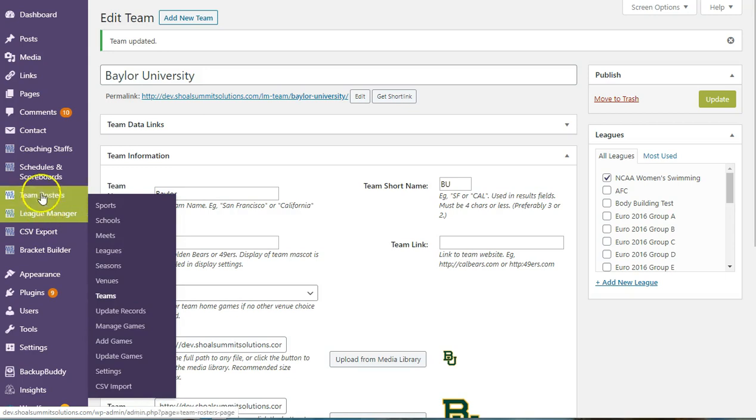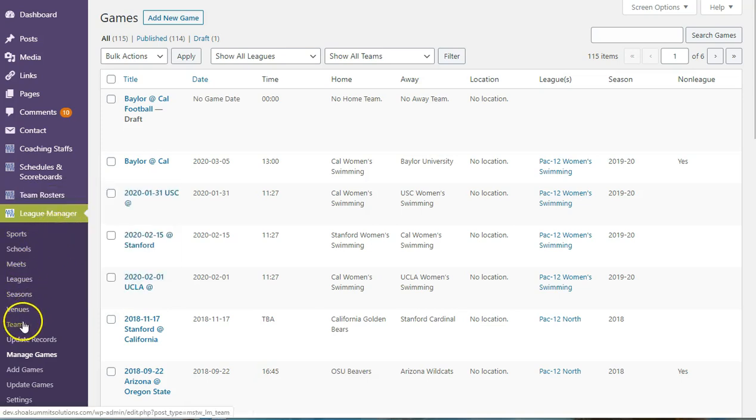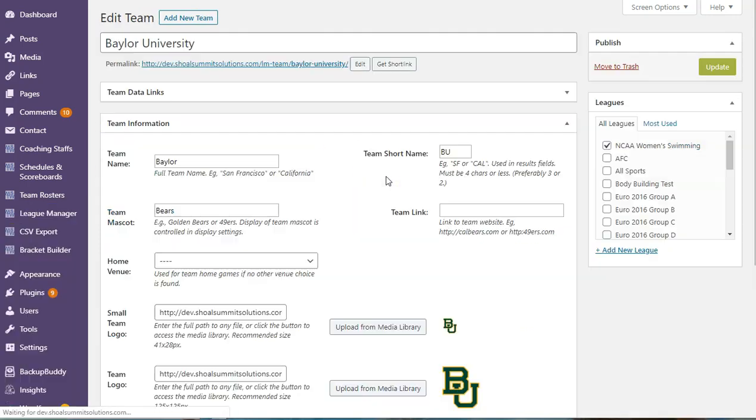We have to refresh this screen, so let's just go back to teams. So now when I look at this team, instead of putting it in NCAA swimming, I'm going to put it in all sports.